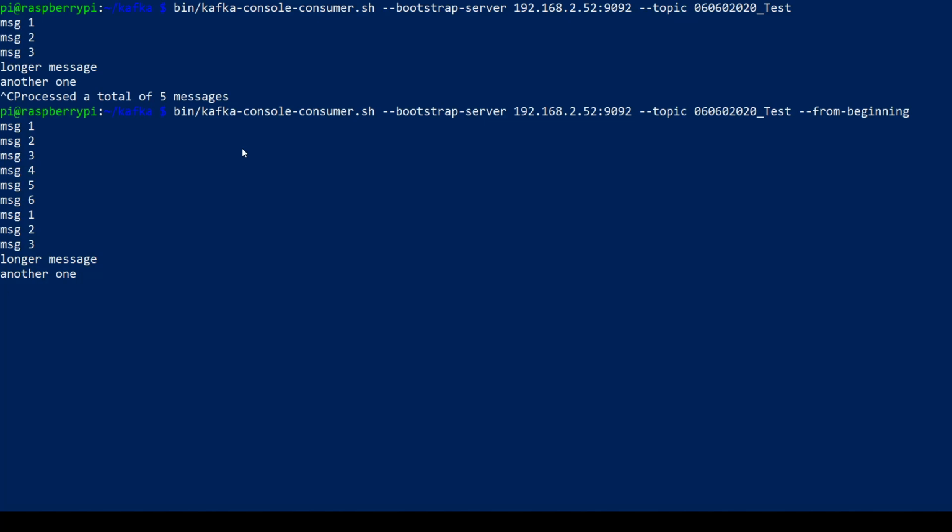So that's all the messages. Now if I go back to the producer, we can add more messages, and they're coming through. So we've got the consumer and producer working. So this is how you can run Apache Kafka on a Linux Raspberry Pi.